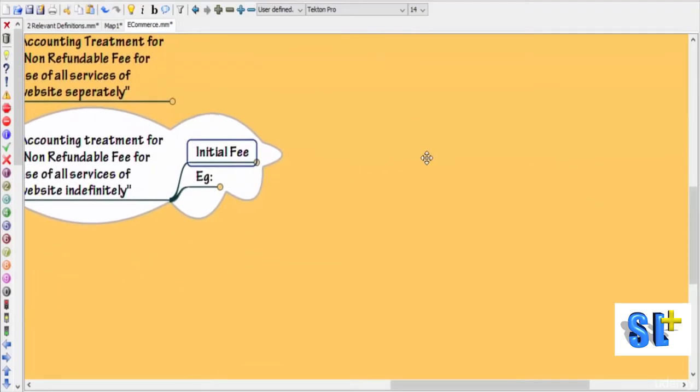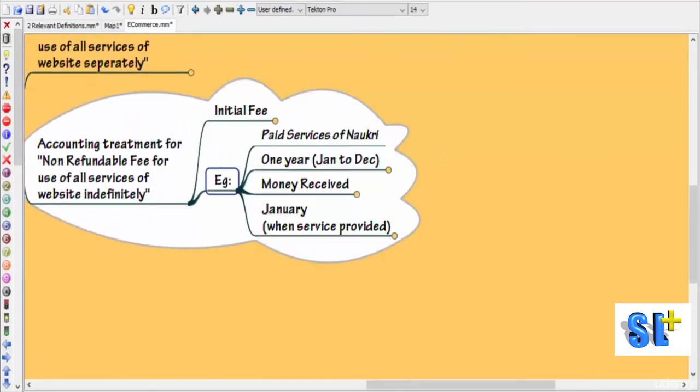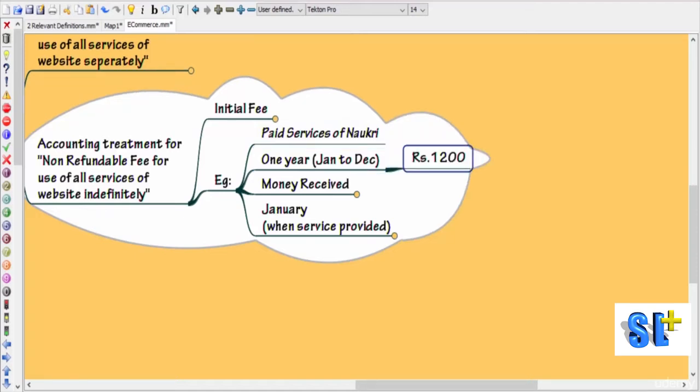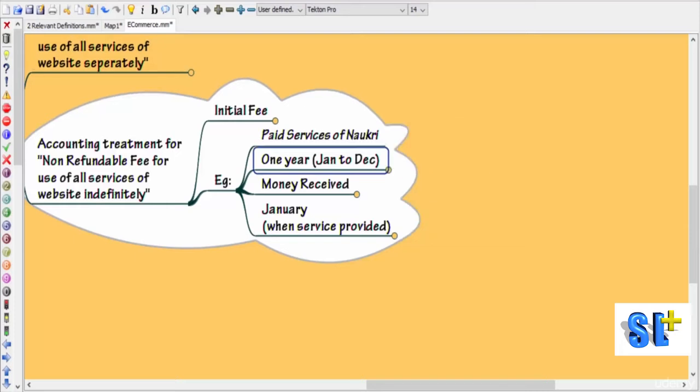Now to understand this better, let's take an example. We have the example of paid services of Naukri. Let's say they charge rupees 1200 for 1 year, and for this 1 year period you have indefinite access, so you don't have any restriction on the number of times and all. So this money received should be deferred for 1 year, divided into 12 months.